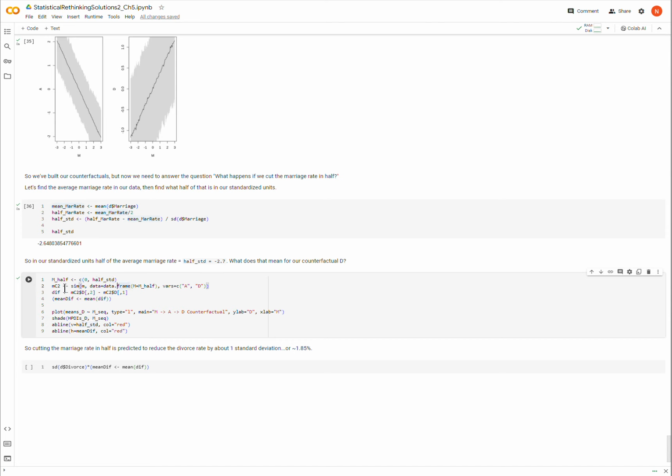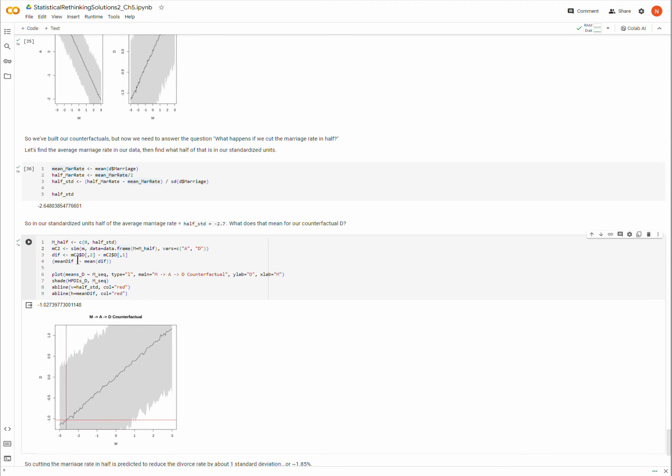So I'm going to run the simulation again on that new data, and get predictions again for A and D. For each one of those predictions for D, I'm going to take the second time point, which corresponds to half M, minus what it was initially, which is the average M. Okay, so I run all that, and then I'm going to plot it.